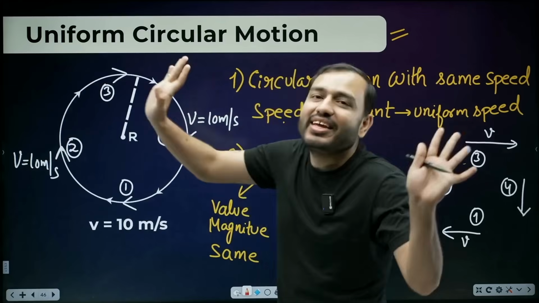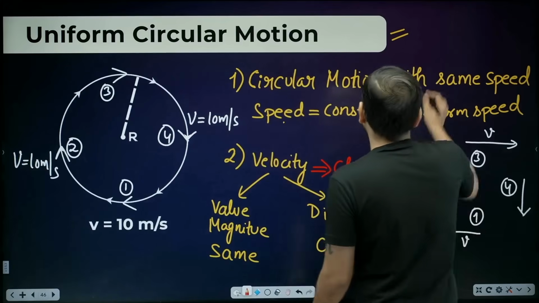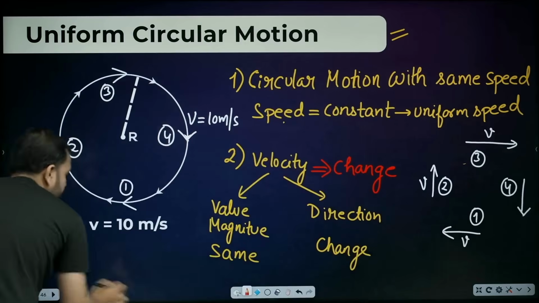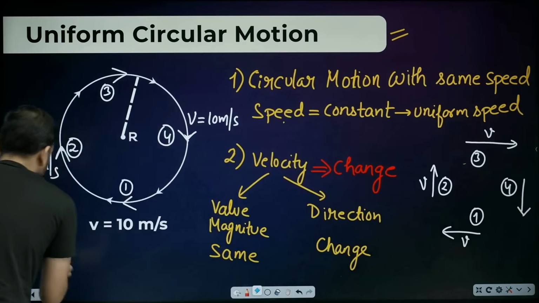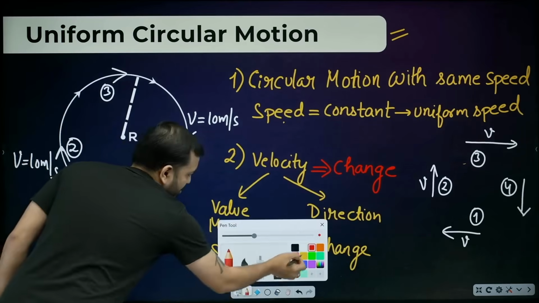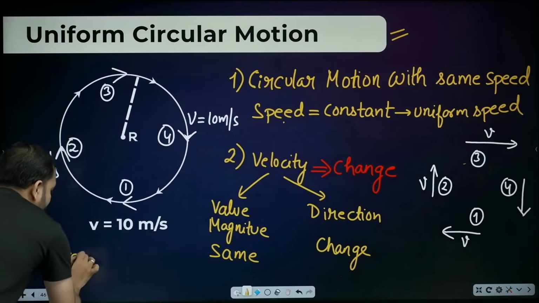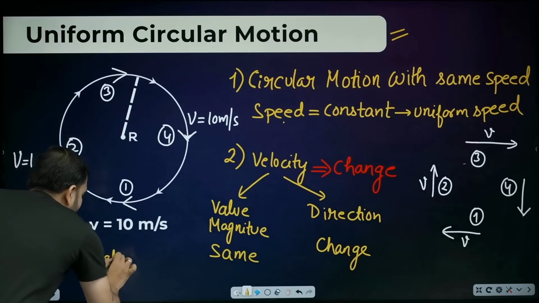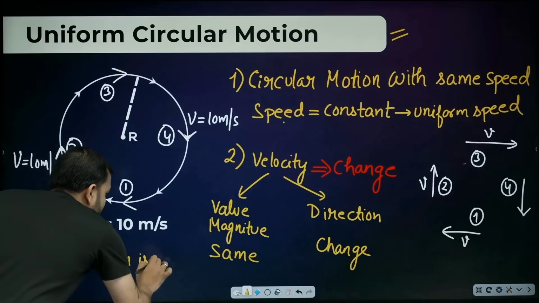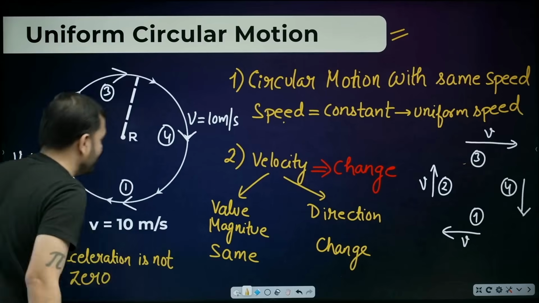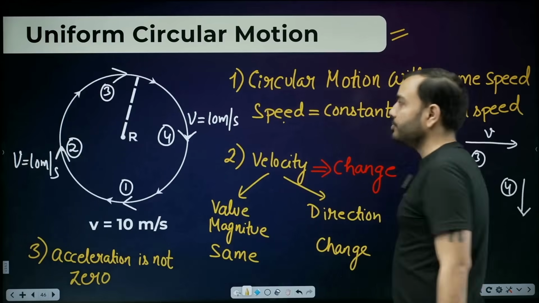You will study this in 11th, right? Then you will learn this. There will be acceleration. So here you also write this point. 2 points are done. Third point is acceleration is non-zero. Sir, but from initial and final velocity that we will study in 11th also, acceleration is not 0, beta. How it is calculated, that I cannot tell you right now. You will get scared. But acceleration is not 0.